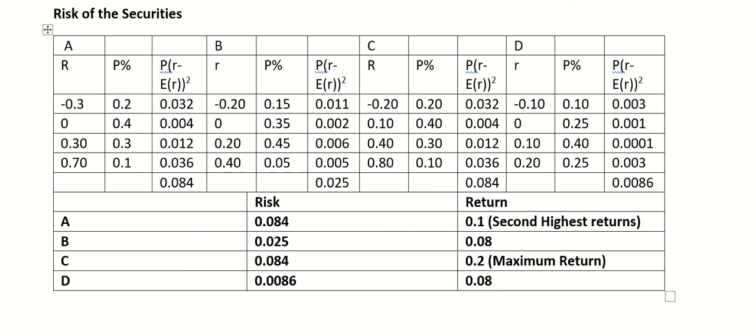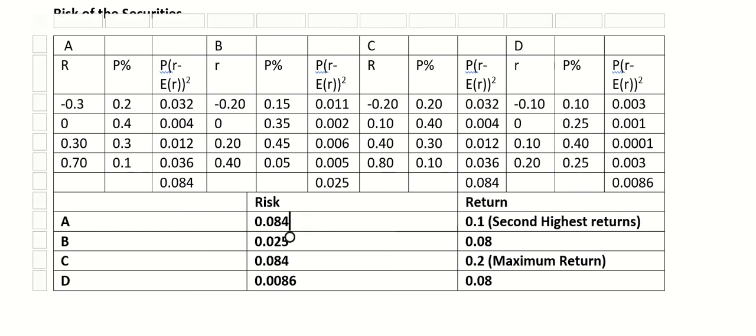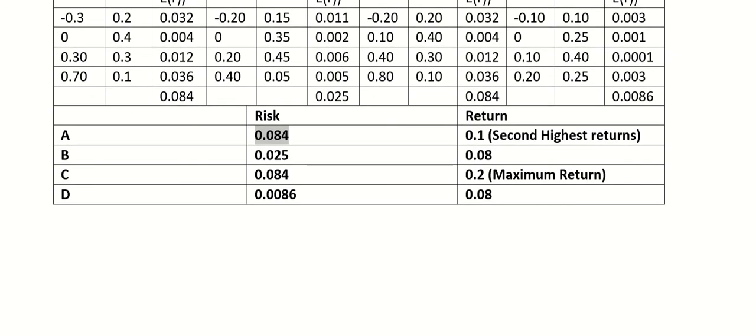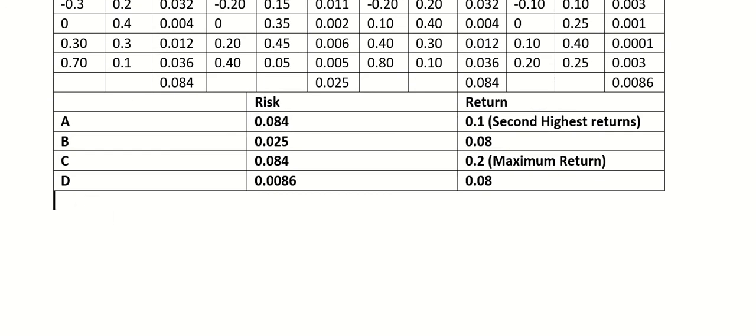So if you want to pick a security with the highest return, you will pick security C. But you see one thing here, that securities A and C have the same risk, because we cannot ignore the risk part, right? So if you pick between A and C, which one would you pick? Obviously security C, because the risk is the same in securities A and C, but the return of security C is greater.